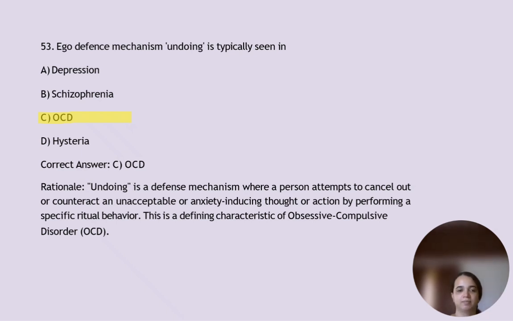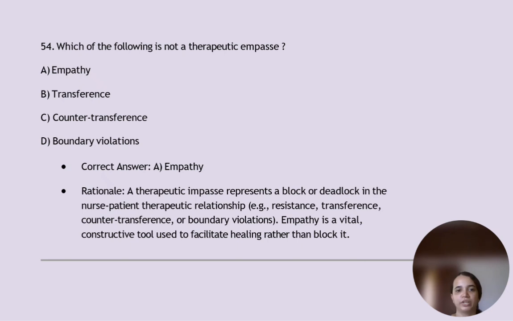Which of the following is not a therapeutic impasse? It is empathy. So transference, counter-transference, boundary violations are therapeutic impasse. A therapeutic impasse represents a block or deadlock in the nurse-patient therapeutic relationship, like resistance, transference, counter-transference or boundary violations. Okay, resistance is included in the point, so you can just note this. So empathy is a vital, constructive tool used to facilitate healing rather than blocking it.